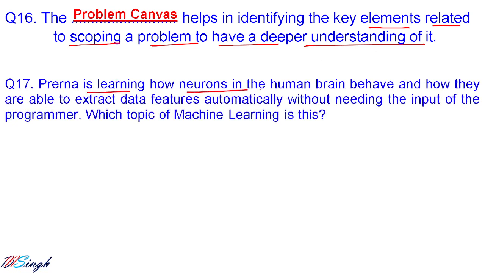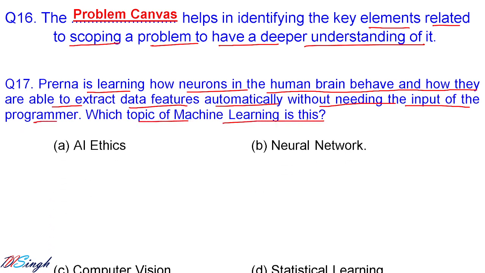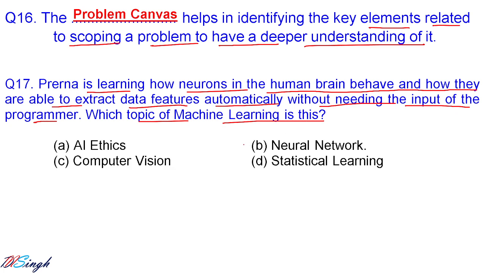Prerna is learning how neurons in the human brain behave and how they are able to extract data features automatically without needing the input of the programmer. Which topic of machine learning is this? So there we see the answers. This is what? Neural network. The correct answer is neural network, because neural network is inspired by the human brain.